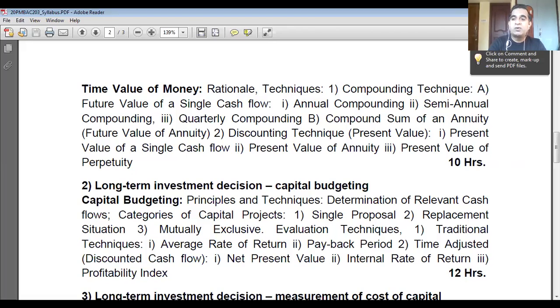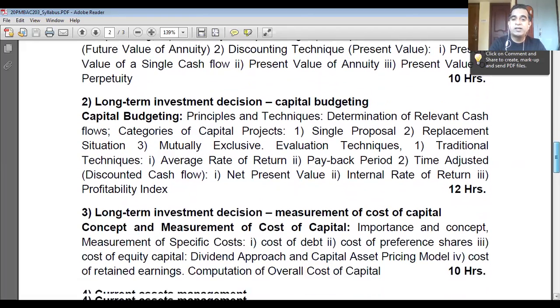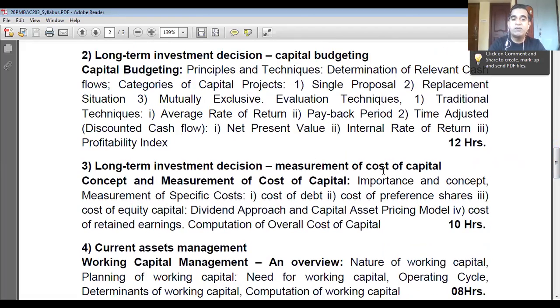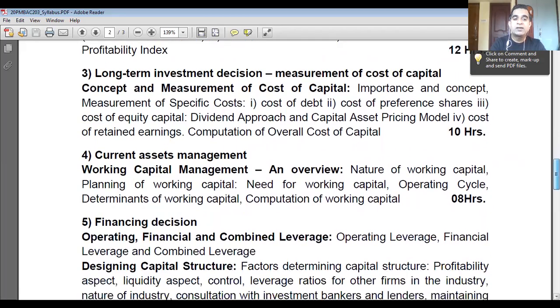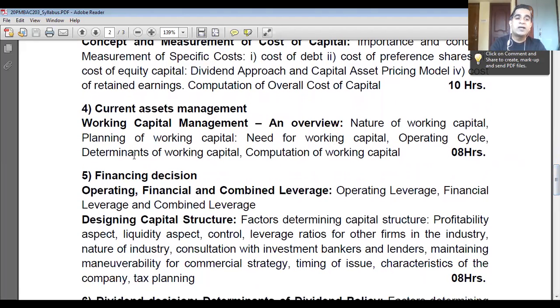Okay, so there are two chapters, one with capital budgeting techniques and another with measurement of cost of capital. We also cover in the same decision current assets management, so how working capital is managed and computed in a company. Then the second decision of the finance manager is the financing decision.